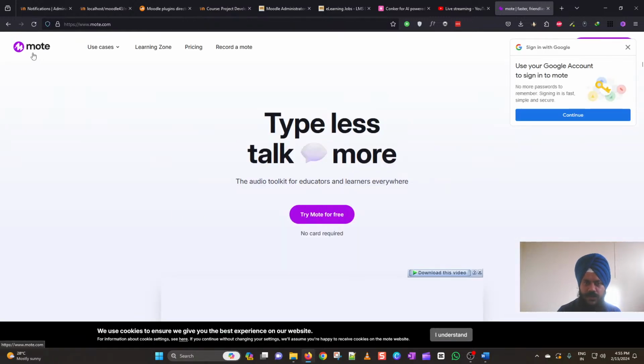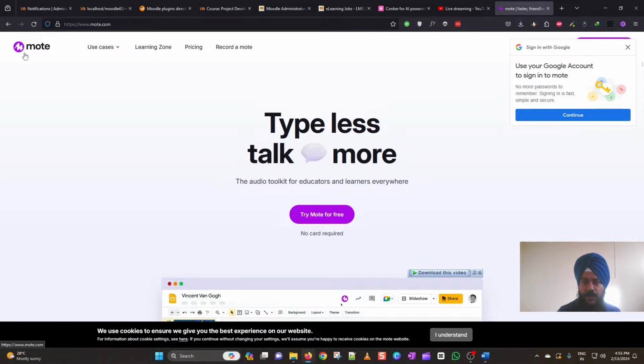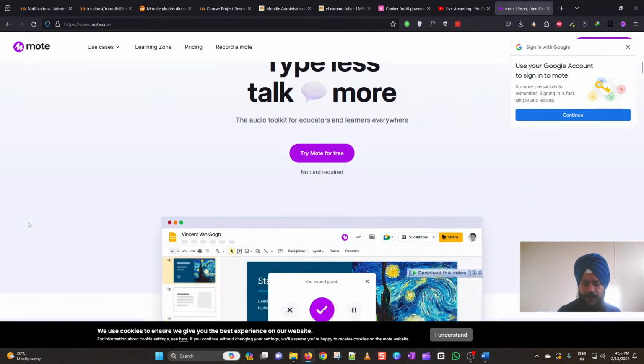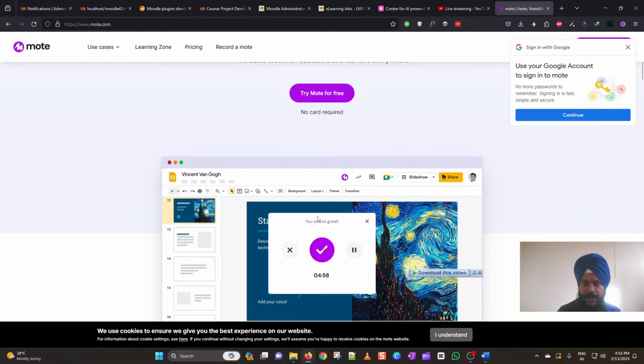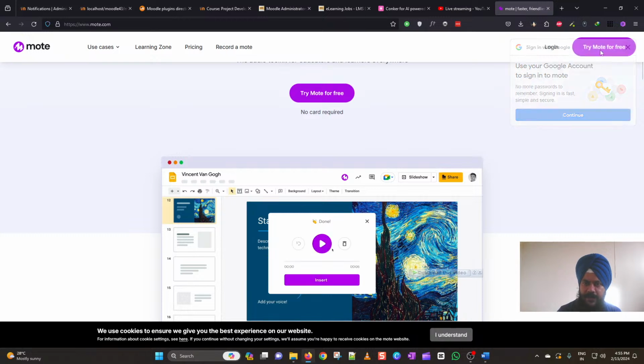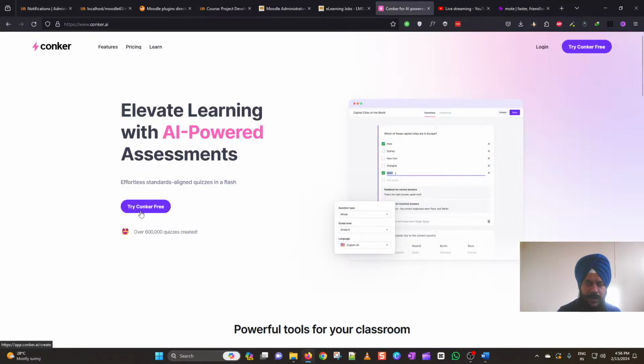So Moat allows you to give your feedback through audio in different formats. So you can add the feedback in Google Docs, etc. In different accounts. So the Moat creators have created Conquer.ai, and you can access this at the Conquer.ai URL. This allows you to create AI powered assessments easily in a flash.